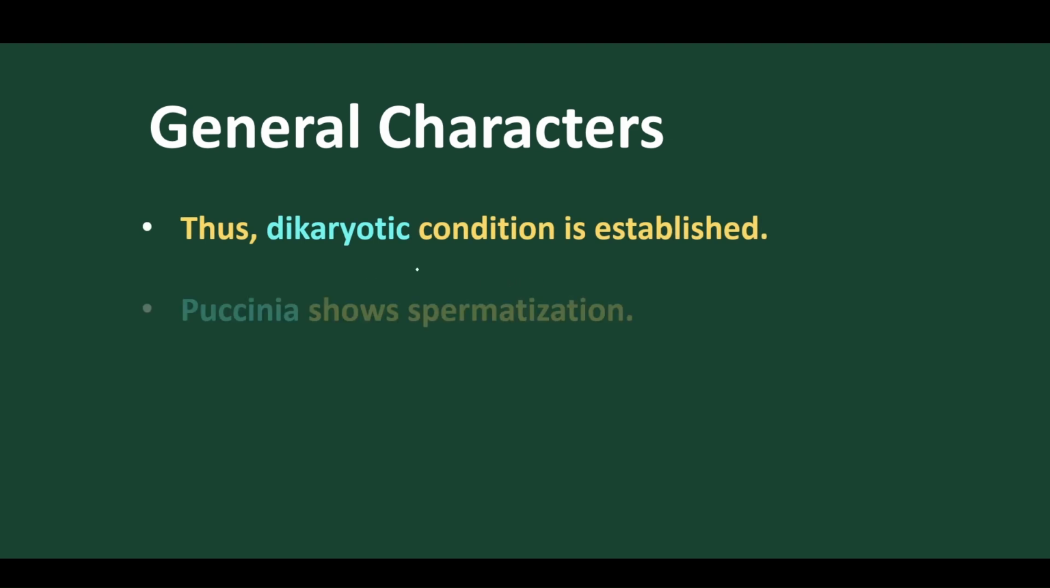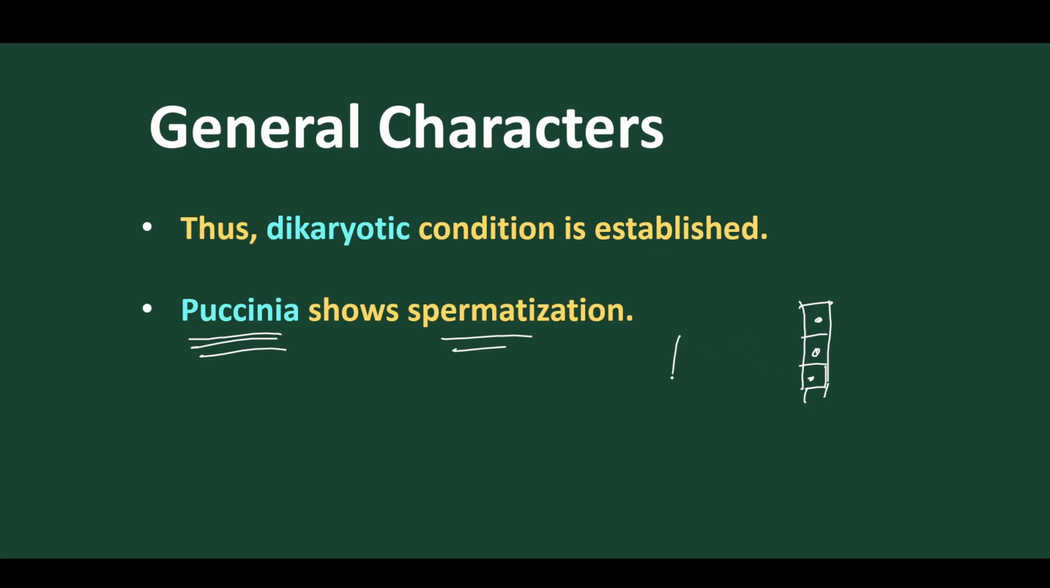Thus, the dikaryotic condition is established. Puccinia shows spermatization. What happens in spermatization? Suppose this is the female hypha. The female hypha is a single cell, uninucleate. Suppose this is the male hypha, and this male hypha gives rise to these spermatia. The spermatia get attached. When the spermatia fuse, what happens? The cell will bear two types of nuclei, one male and one female. This condition is called the dikaryotic condition.